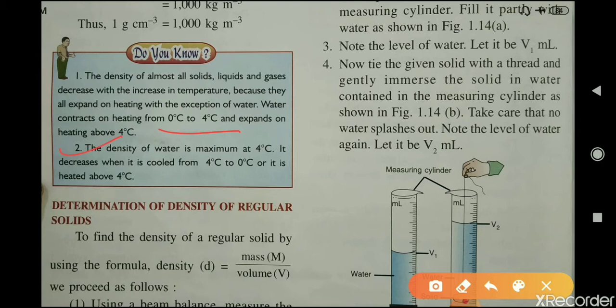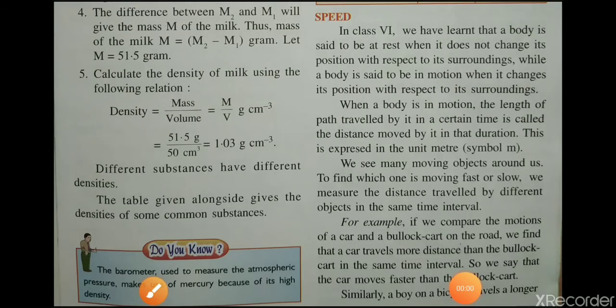Second one is the density of water is maximum at 4 degrees Celsius. It decreases when it is cooled from 4 degrees Celsius to 0 degrees Celsius, or when it is heated above 4 degrees Celsius. Okay.